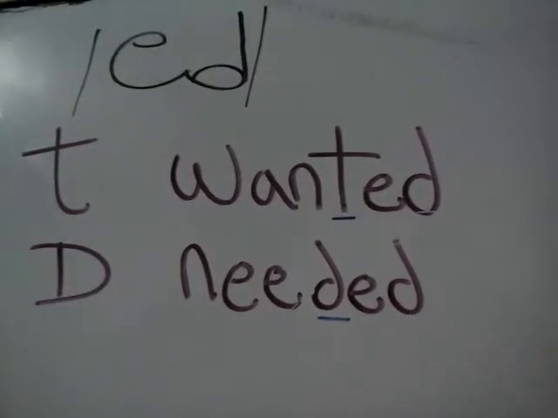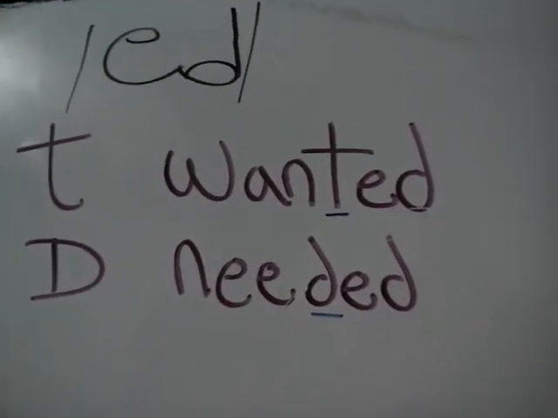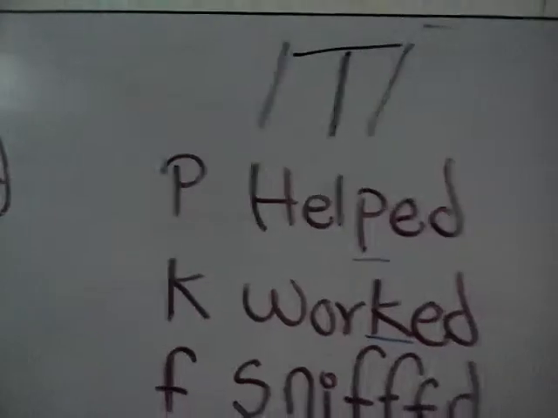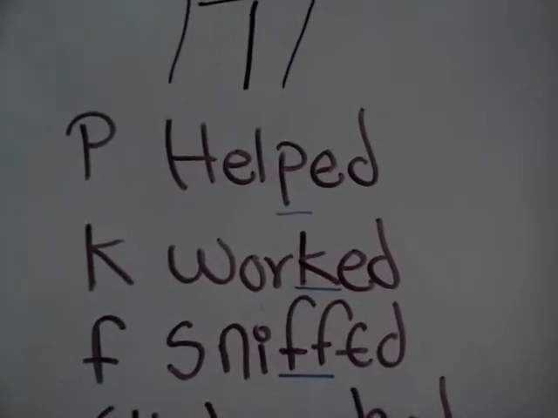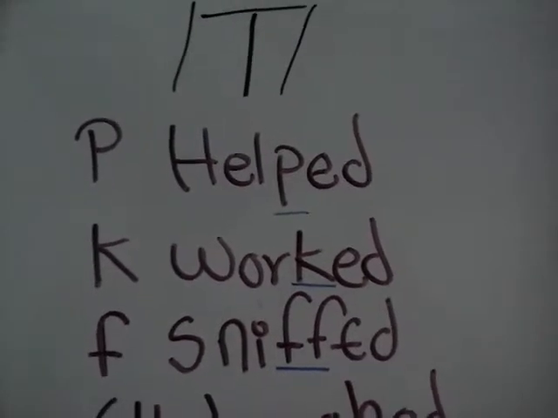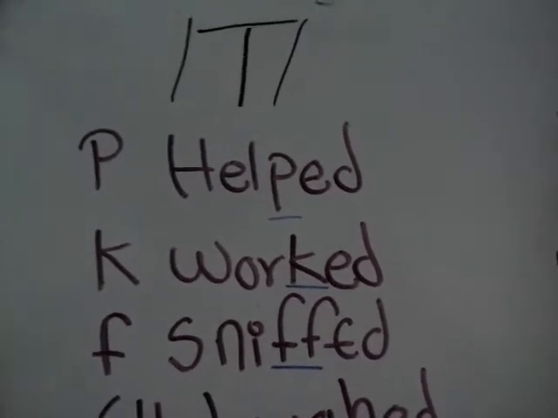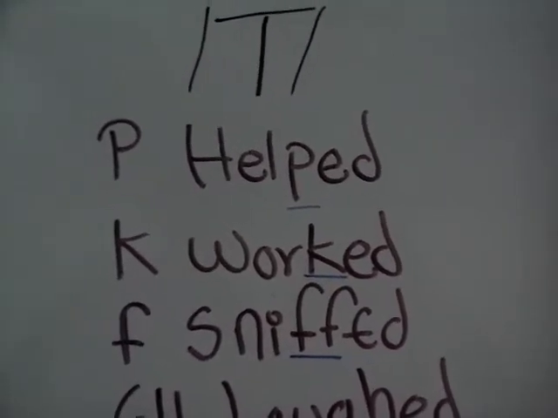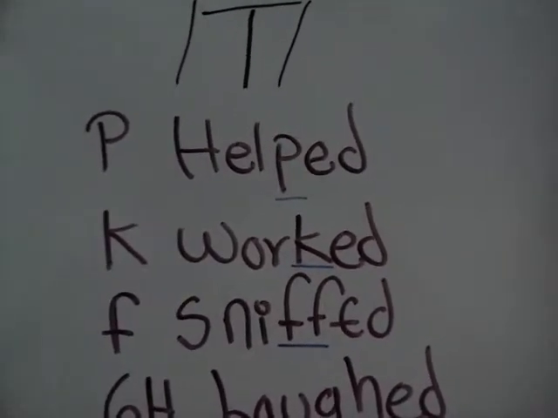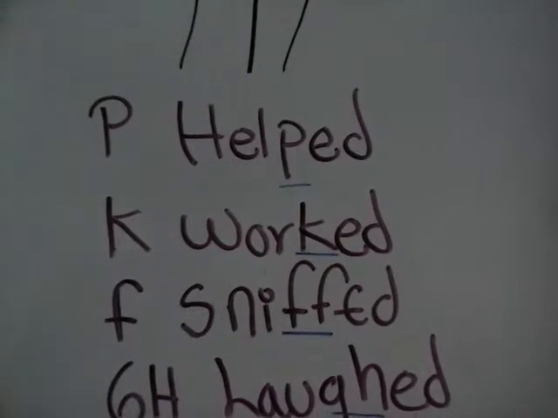So this is the first rule, we can call it, to know when the ed sounds like an ed. The second one is the sound of a t. When the verb ends with a strong consonant, for example p, the sound of the p is like this: p, p, or k or f.